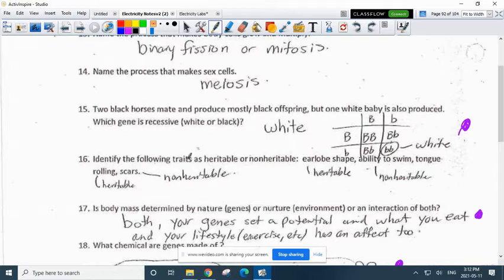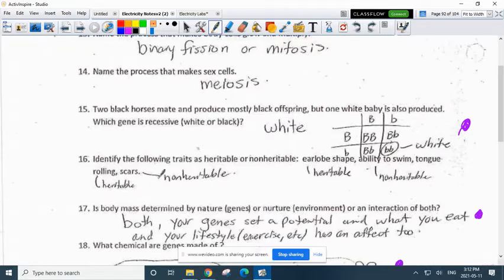Number 16, identify the following as heritable or not. Earlobe shape, you inherit that. That's heritable. The ability to swim, non-inheritable. That's why there's swimming lessons. You have to learn how to do it. If it was inheritable, it'd be funny. You'd throw kids in and they'd either have the genes and start to swim or not have the genes and they would drown. Tongue rolling is heritable.